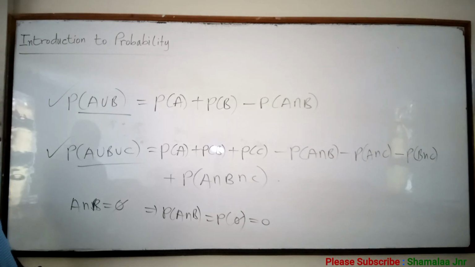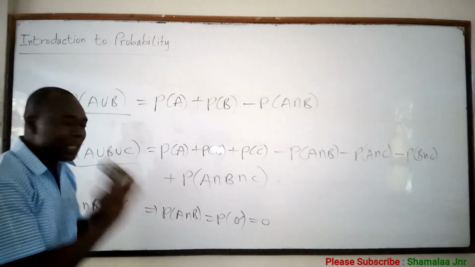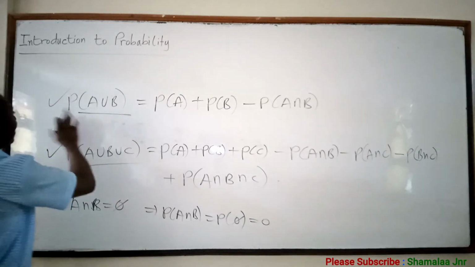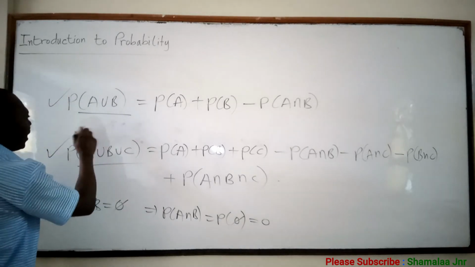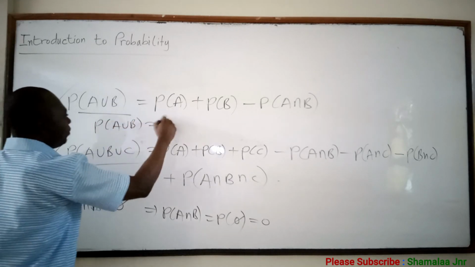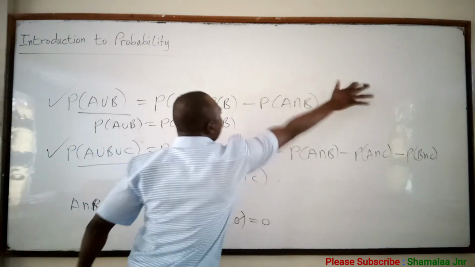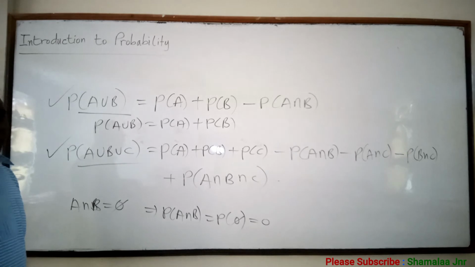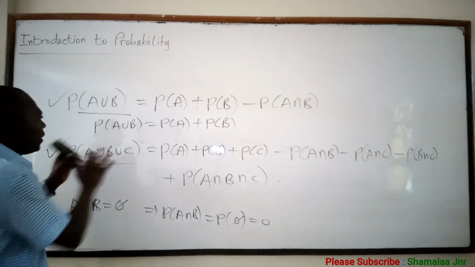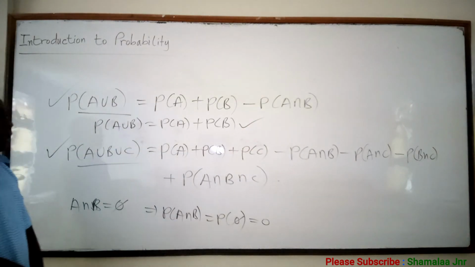Yes. So it means that when A and B are mutually exclusive, this addition law will now become P of A union B is equal to P of A plus P of B, because this term will go to 0. So when two events A and B are mutually exclusive, this will be the addition law.